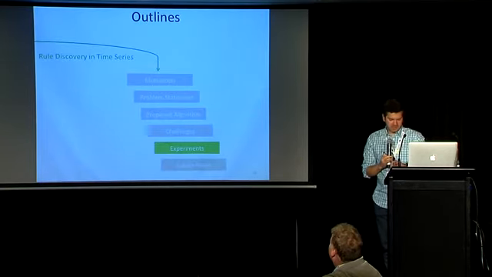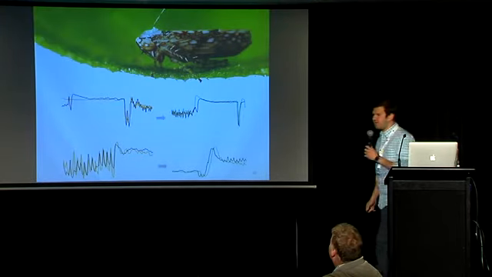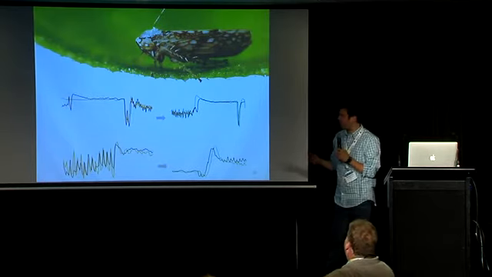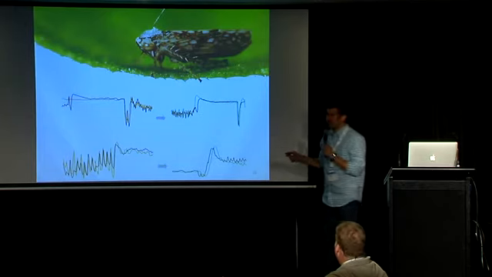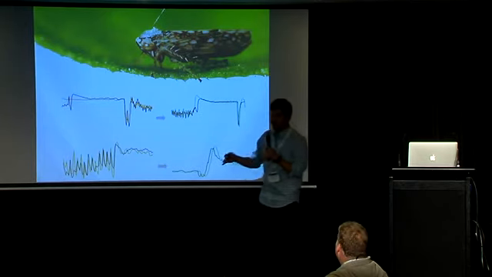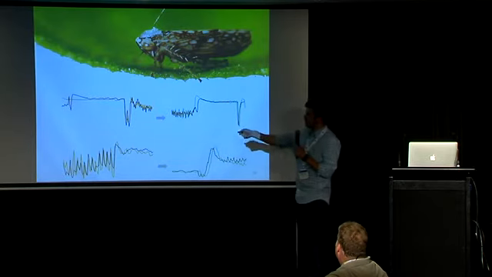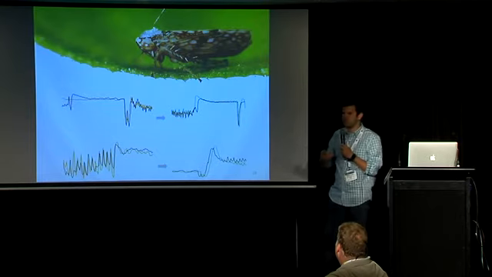All right, I'm going to show you some experiments we did in this paper. In our paper, we have 5 real data sets that we tested for our algorithm, and I'm going to show you 3 or 4 of them here. So going back to the leafhopper data set, we applied a rule discovery algorithm, and we found a bunch of interesting rules. This one was the highest ranked rule. This was the second. And so we came up with a list of rules.